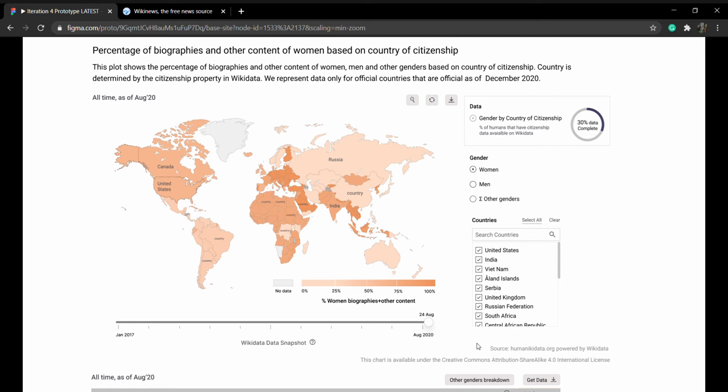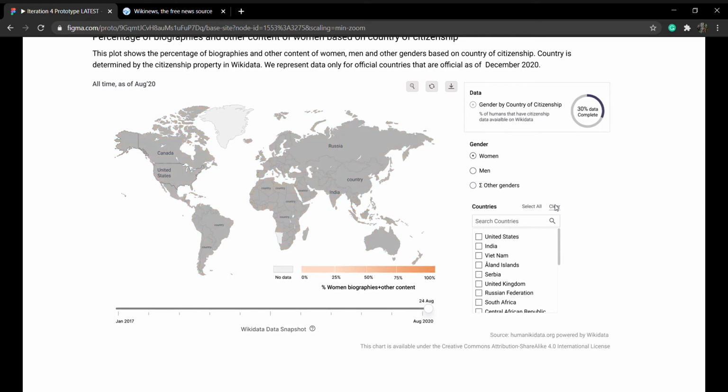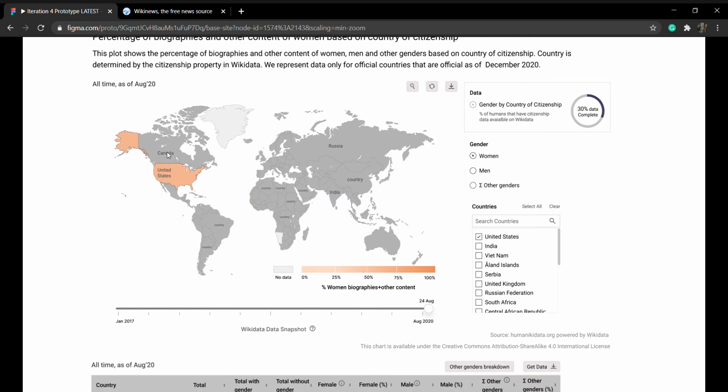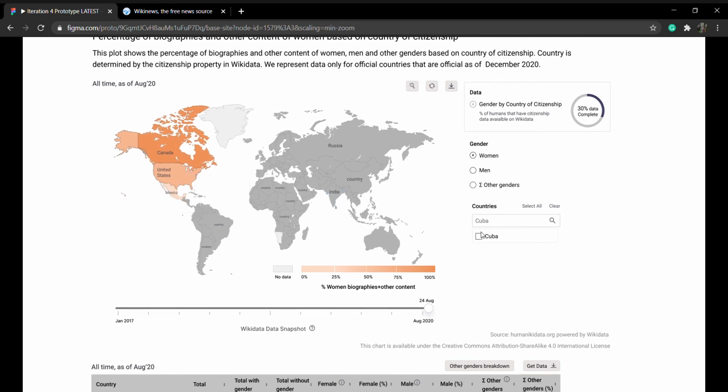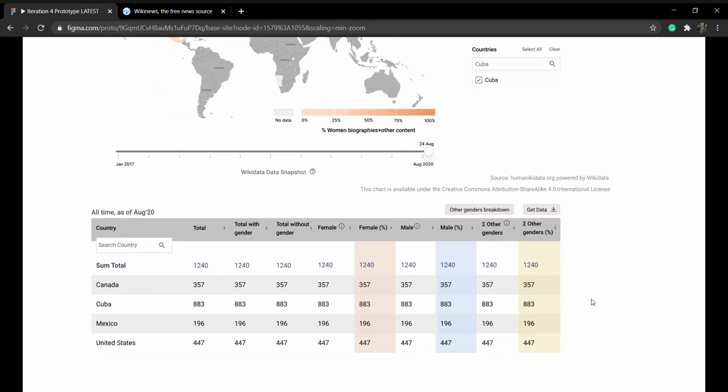Let's say I want to get cumulative statistics about countries only from North America. I can clear the selected countries and then select United States, Canada, Mexico. I can also use the search filter here to search for Cuba. Based on the selections, the data table here would be updated with the cumulative statistics.